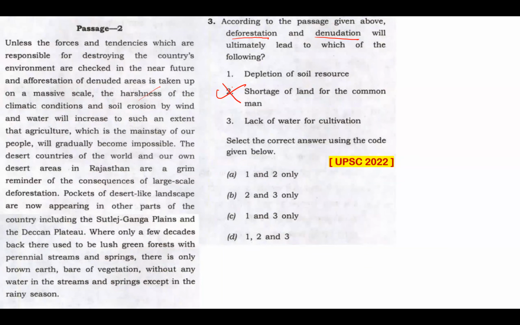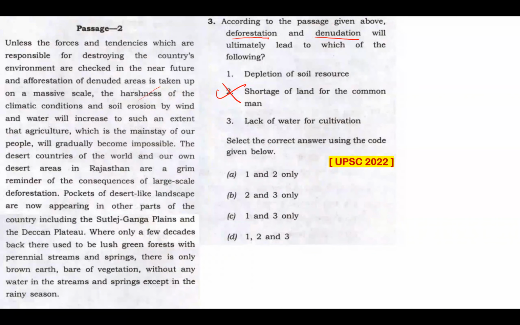This passage compares 2 kinds of lands. Number 1, which is rich with its soil, which is rich with its water resources, and that is optimum or conducive for agriculture. And the other kind of land that is taken here is brown earth, bare of vegetation, without any water source.